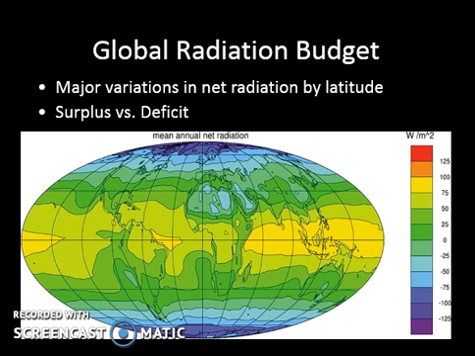Notice that for this mean annual net radiation map, we have the equator right here. If you look a little closer, we start to see the continents. Here's South America, here's the continent of Africa, here's North America. And so we are able to identify areas that have a surplus of energy. Now note the legend over here: the colors we're looking at are in watts per meter squared, so it's a measurement of energy. Where would you expect to find a surplus of energy?